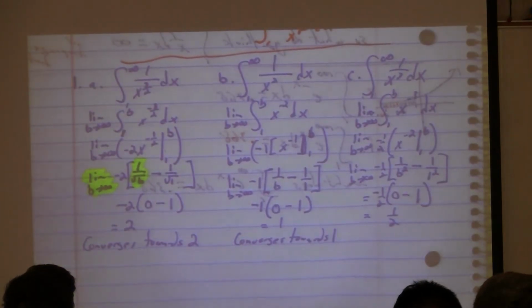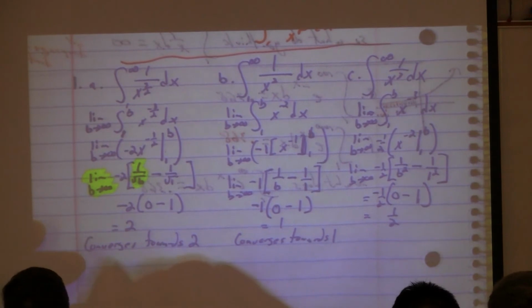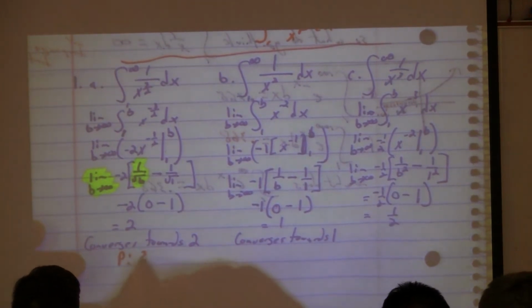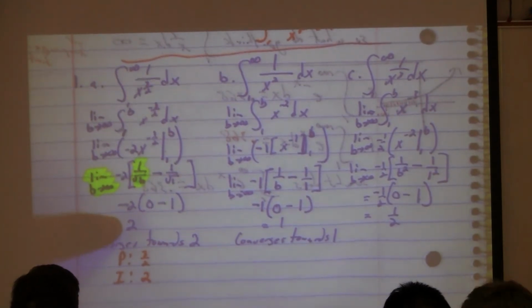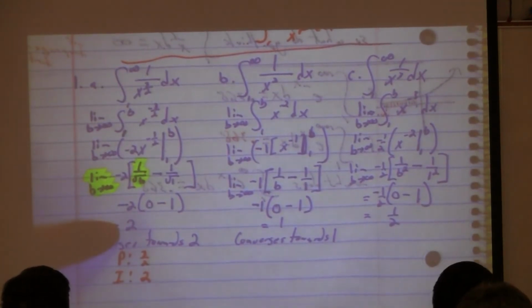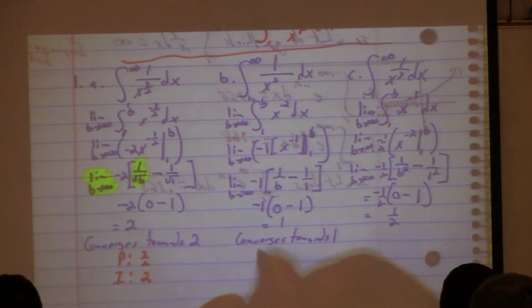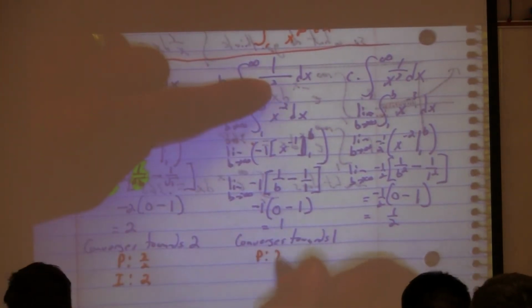Let's write it down. What was the power of this guy? 3 over 2. So the power was 3 over 2, and the actual integral was 2. What was the power on this guy? 2, and the actual integral?